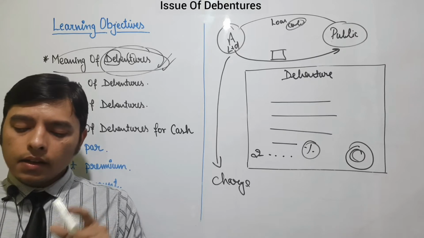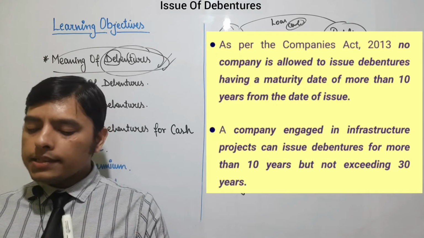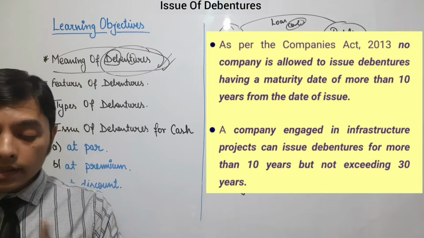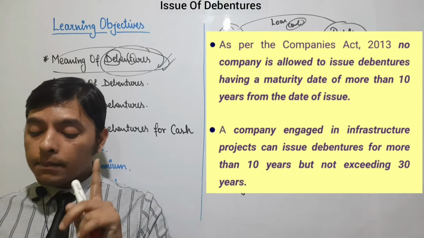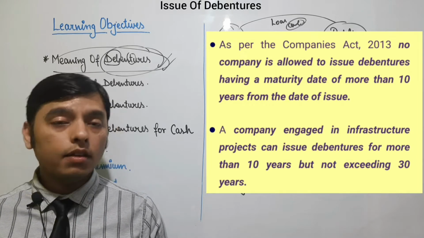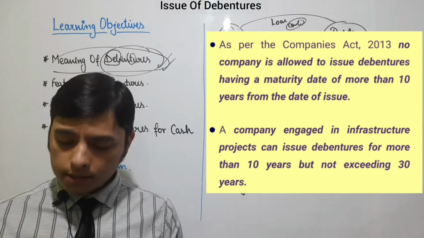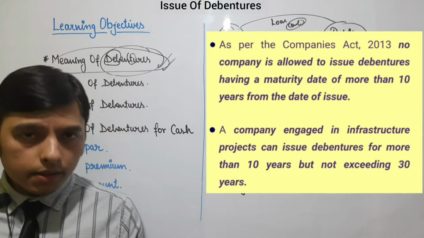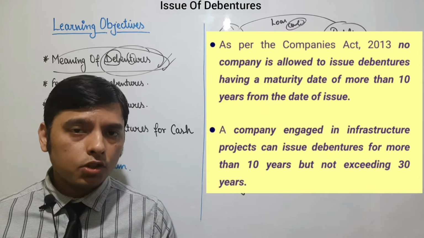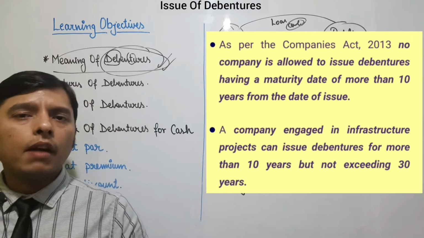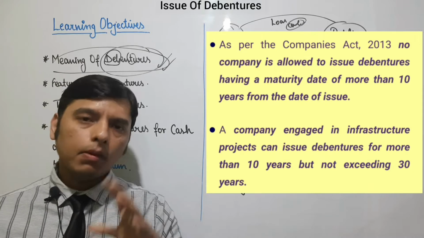Next characteristic. As per the Companies Act 2013, no company is allowed to issue debentures having a maturity period of more than 10 years from the date of issue. So if we want to raise funds from the public in the form of debentures, the time period should be a maximum of 10 years.